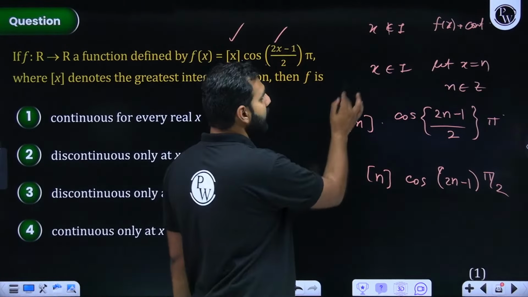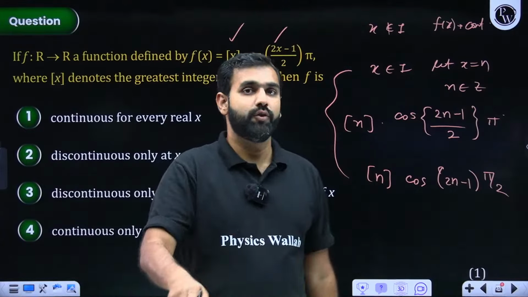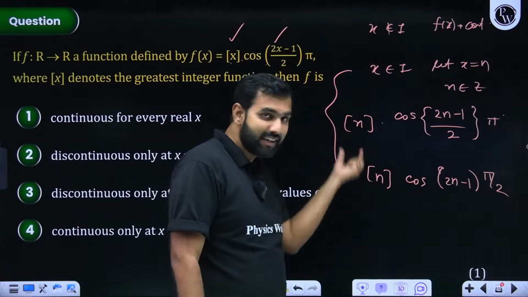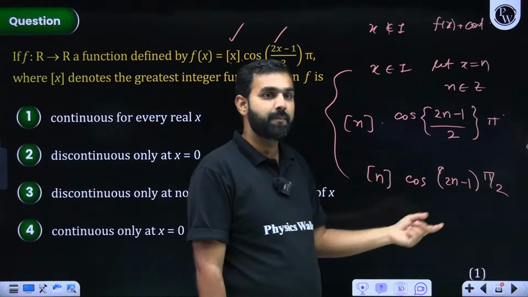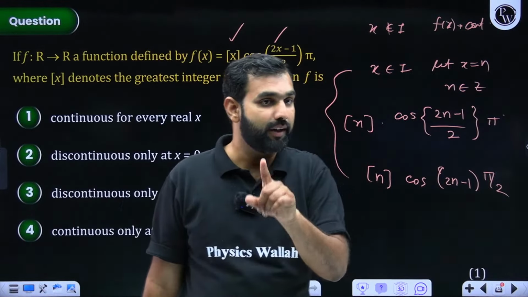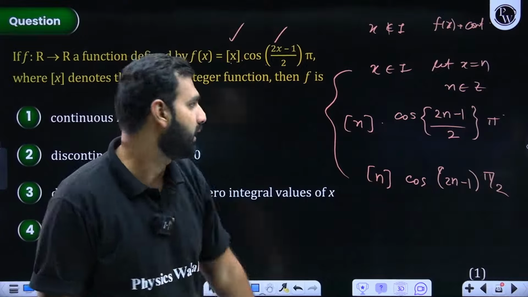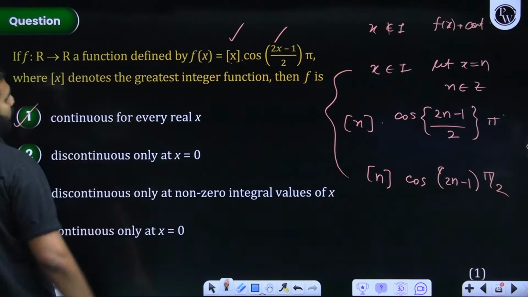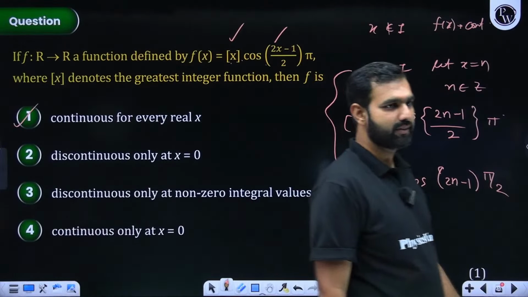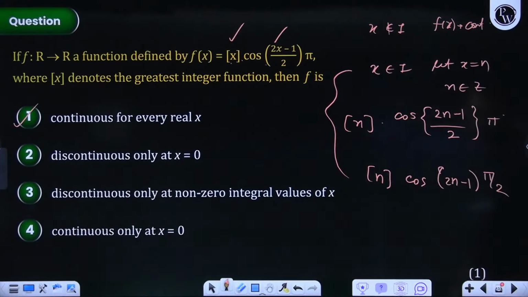I repeat, here at the integral points also, if it was getting discontinuous, this became 0, and if this became 0, it makes it continuous. That's a good observation, Kala Kaddu. So it is continuous everywhere for all the real values of x. Everybody understood this? I hope you all are there, listening, watching and understanding.